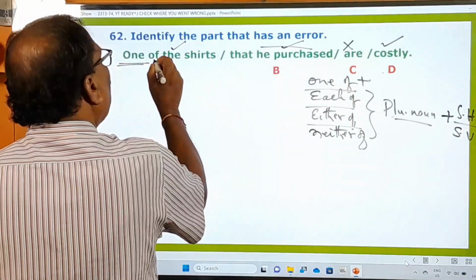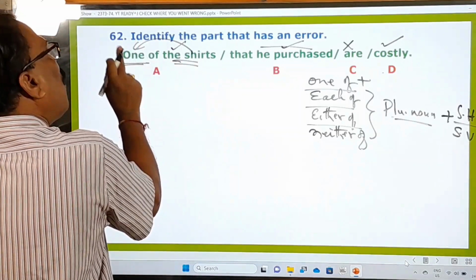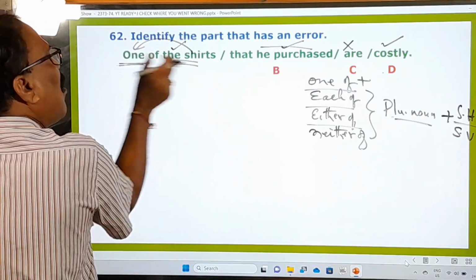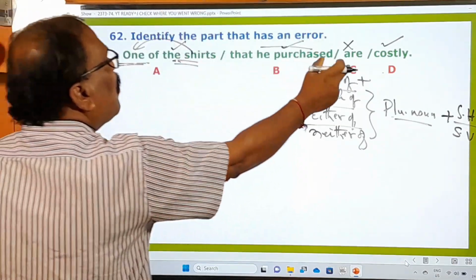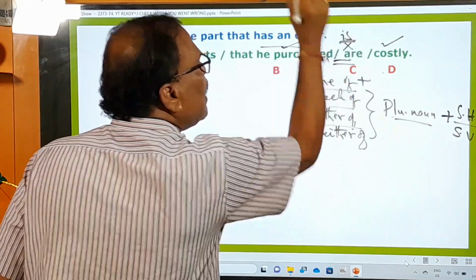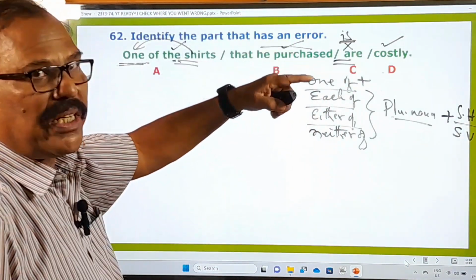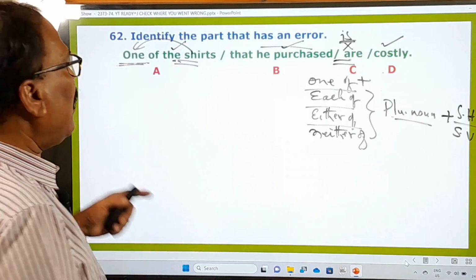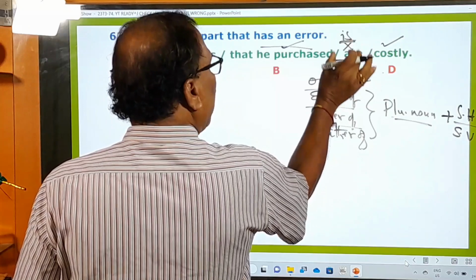One of the shirts means there are so many shirts, but you have taken only one. One means singular. This is only a subject. And therefore one of is always followed by a singular helping verb, so here it should be is. One of the shirts that he purchased is costly, you should say. But here are is wrongly given. That's why this part has a grammatical error.